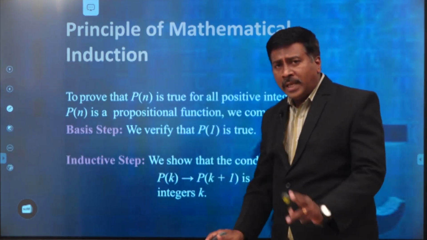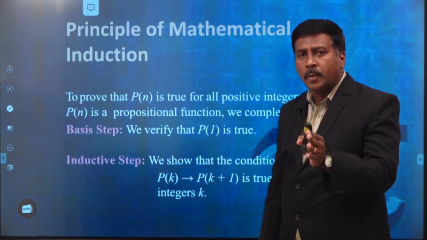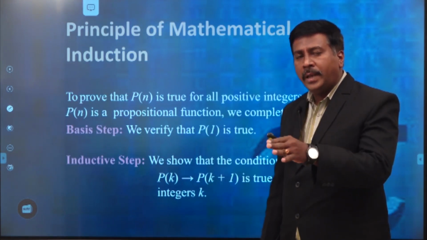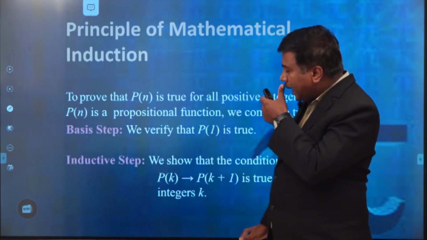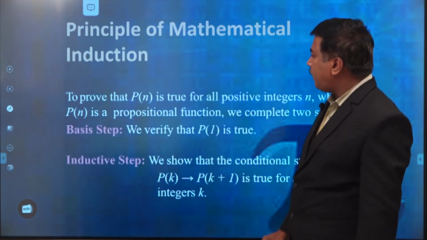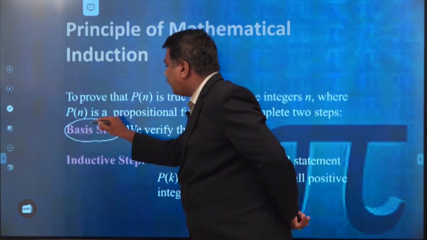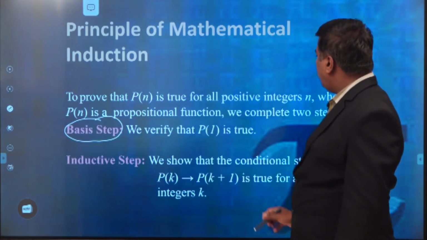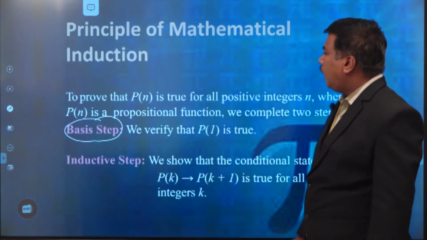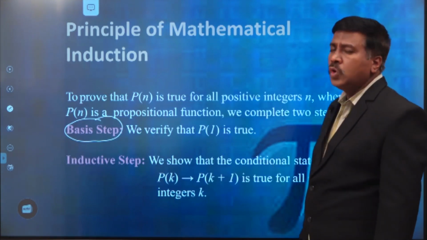There are 2 major steps while you prove the statement or the proposition. That is called the principle of mathematical induction.